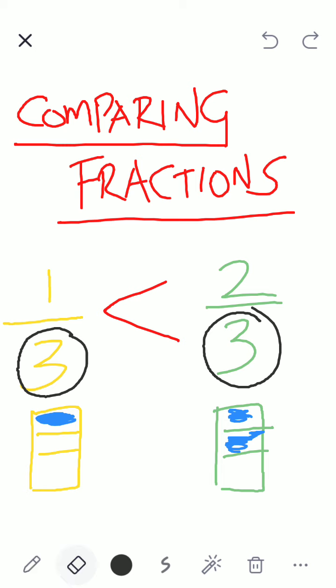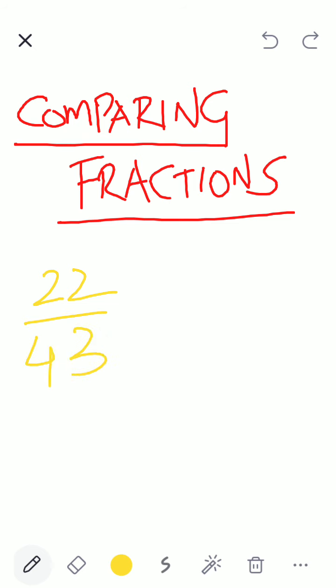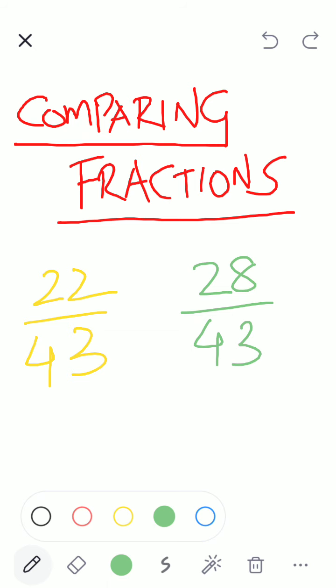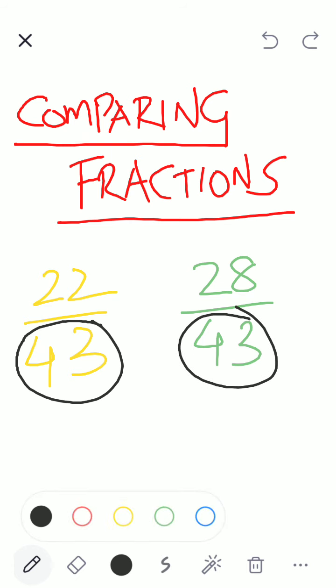Okay, let me give you another example. Let me give you 22 by 43 and 28 by 43. Which is bigger? Again, the denominator was same. Both are same. So obviously 28 is bigger than 22. So yeah.